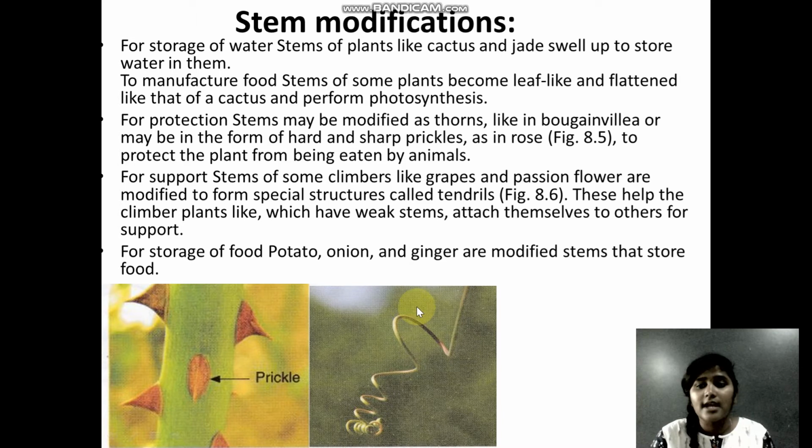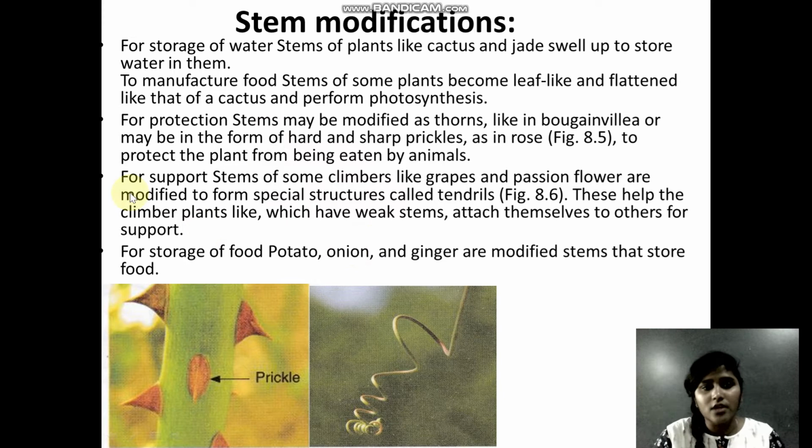Tendrils are nothing but a kind of modified stem. You have seen these tendrils most of the time in your surroundings also. They tend to get attached to an external support. They take support of something available nearby, and then they help the plant to climb. It will also help the plant to grow very well.